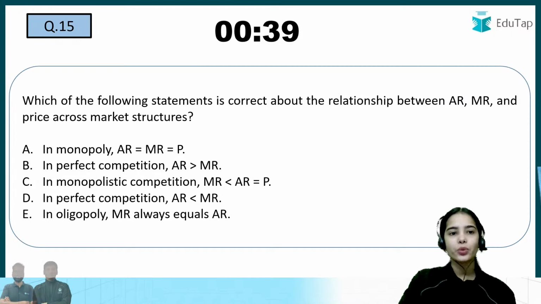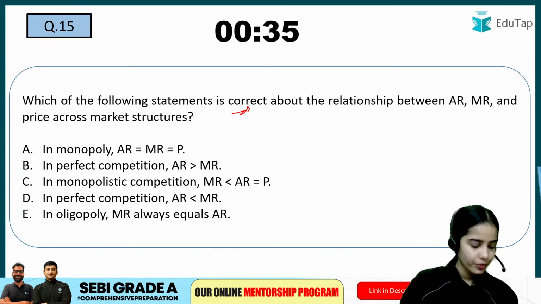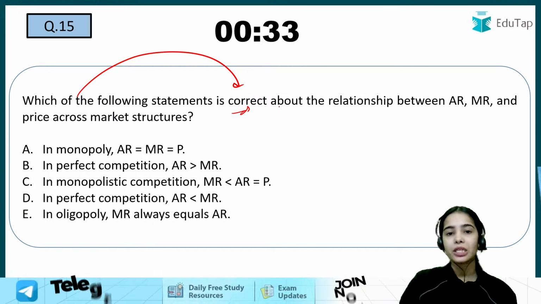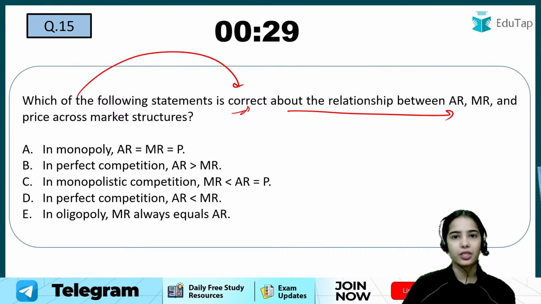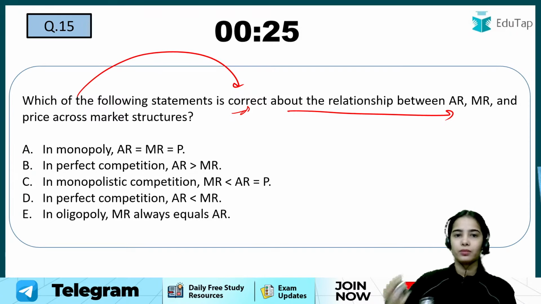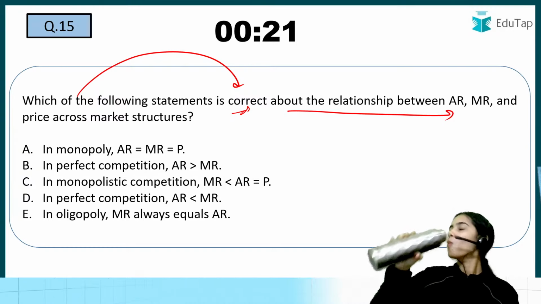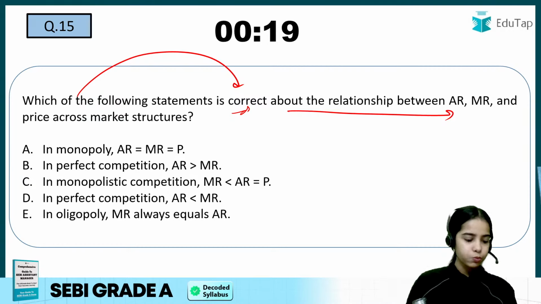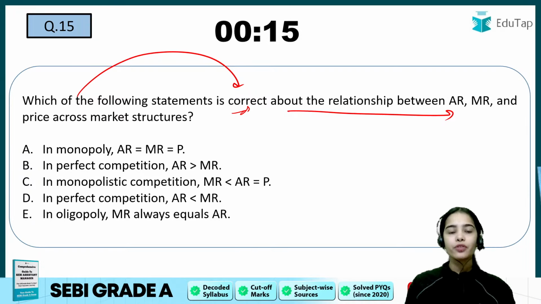Now, coming to the next question, which of the following statements is correct about the relationship between AR, MR and price across the market structures? So try to answer this question.